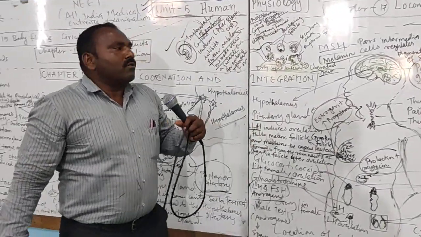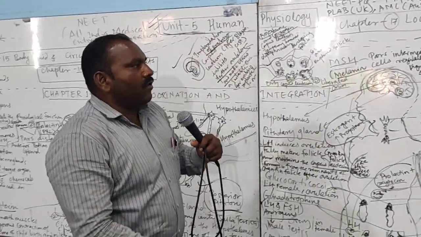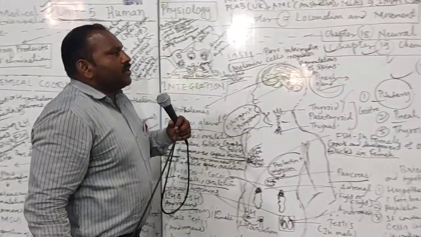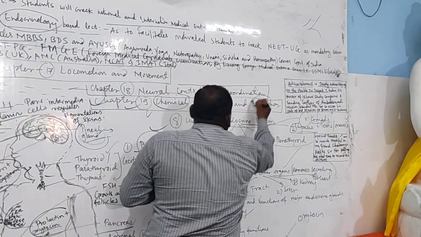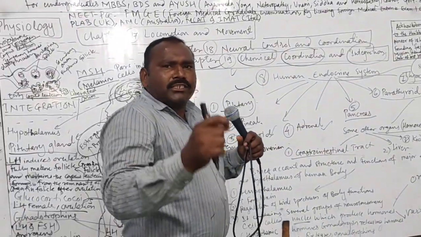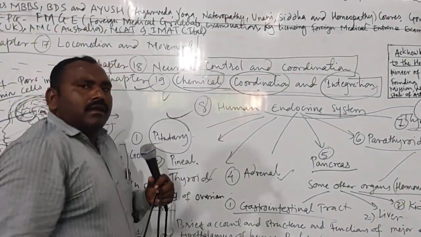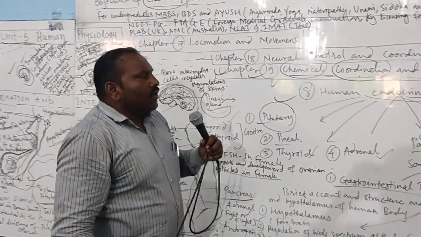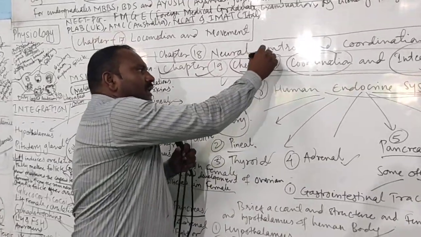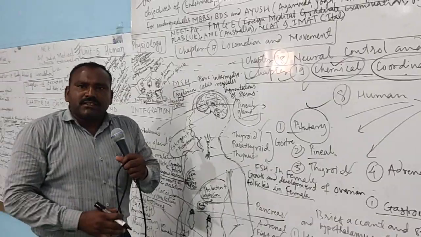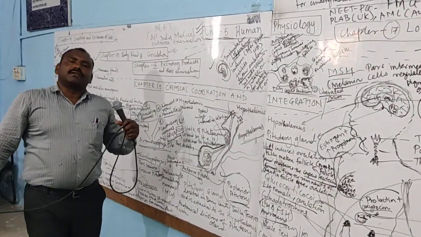In today's lecture, we are going to target this chapter from Unit 5, that is chemical coordination and integration. Here you will see the combination of two words: coordination, chemical, and integration. Integration is maintained by the coordinated work of chemical signalling, where the neurons also play an important role. Therefore, certain chemicals and electrical signals are passed by the human brain in the form of cations and anions through the ductless glands.